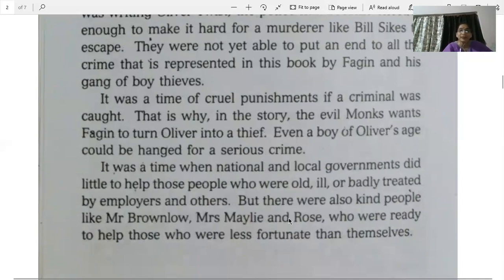It was a time when national and local governments did little to help those people who were old, ill, or badly treated by employers and others. But there were also kind people like Mr. Brownlow, Mrs. Maylie, Rose, who were ready to help those who were less fortunate than themselves. This is true in every century, right? People are bad, people are good also. You can't say that all are bad, right? Then the world will not move on like this. So there were good people also. There are good people in this story who help Oliver, and there are bad people also who try to turn Oliver into a criminal.